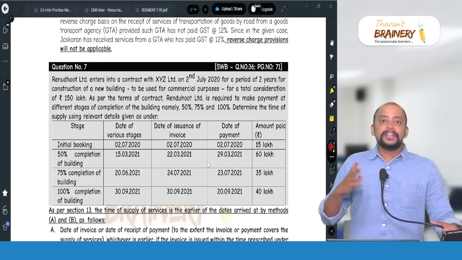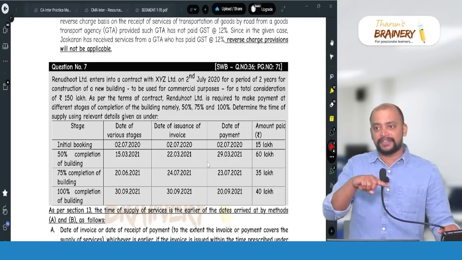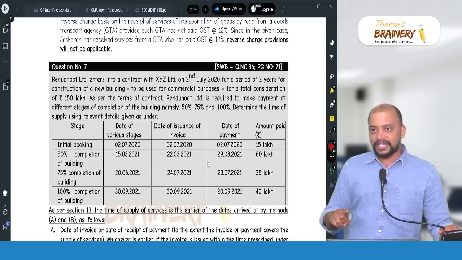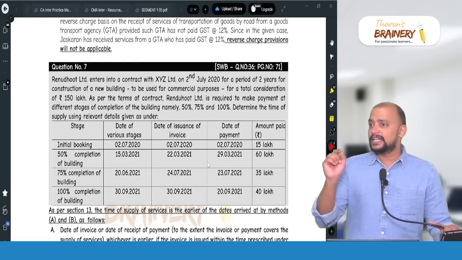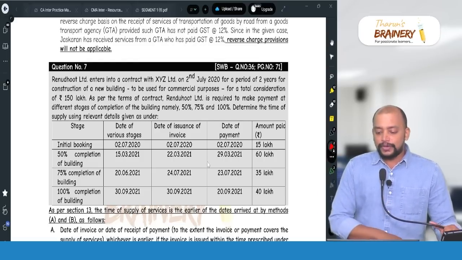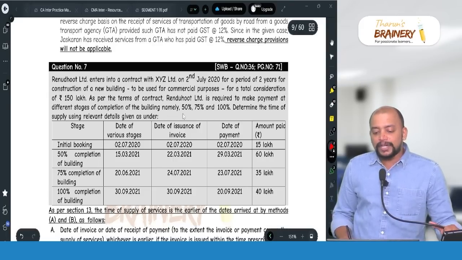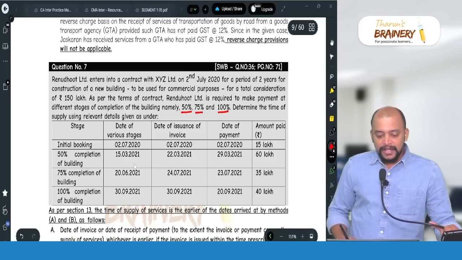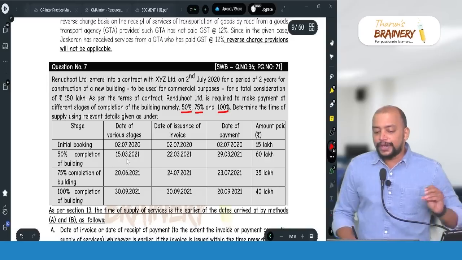of invoice. If due date of installment is not ascertainable but the payment is linked to completion of an event, the date of completion of that event. In the absence of that information, the date on which payment is received. Here if you see, they are linking the payment at different stages of completion of building, namely 50, 75 and 100. So when 50% is completed, 50% is completed on 15/3. So that is the due date of invoice.